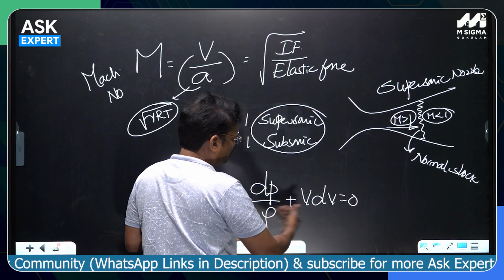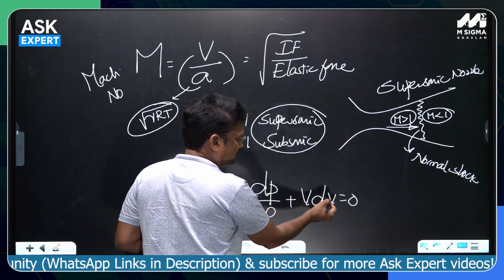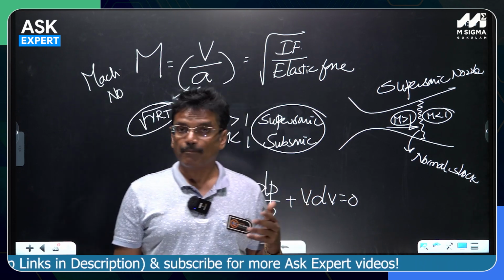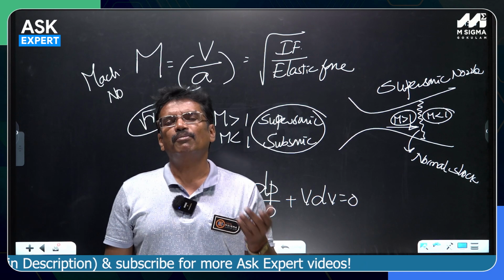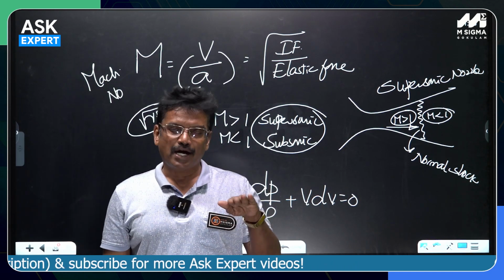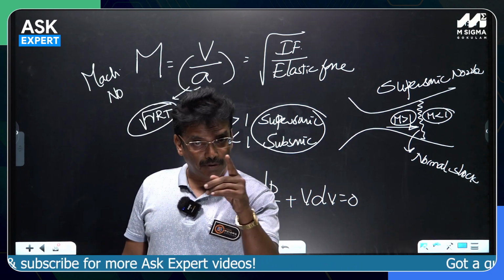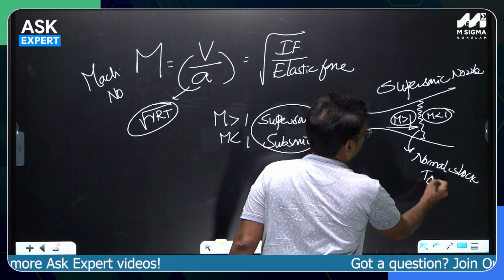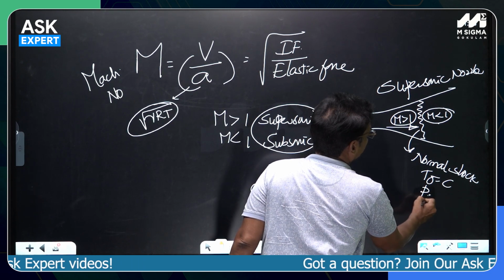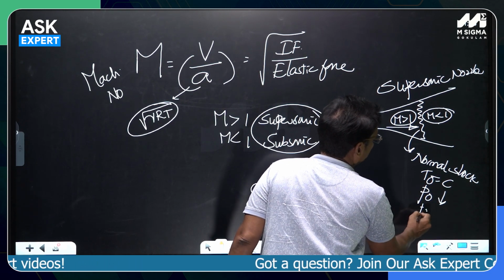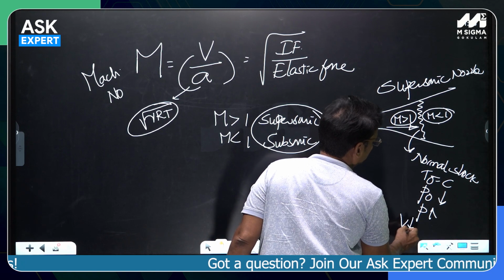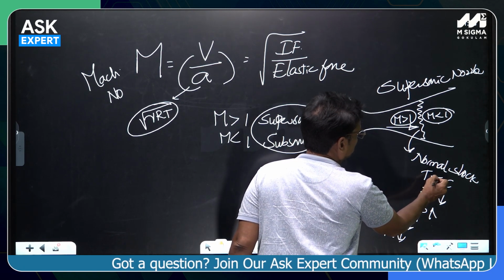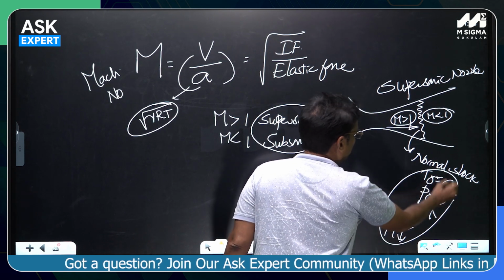If you just take, of course, that is when dP, dV is negative, means dP should be positive. So pressure will increase, static pressure will increase, but stagnation pressure will decrease. Stagnation temperature remains constant. Across the shock wave, T naught remains constant, but stagnation pressure decreases. Static pressure will increase, velocity decreases, Mach number decreases, all these things will happen. Stagnation temperature remains constant. So these are the things.